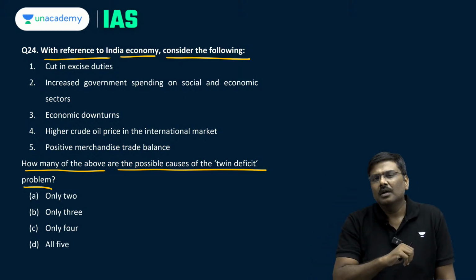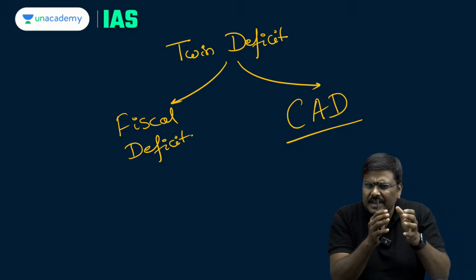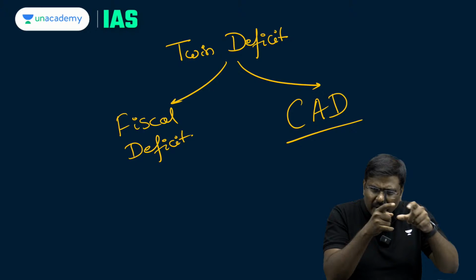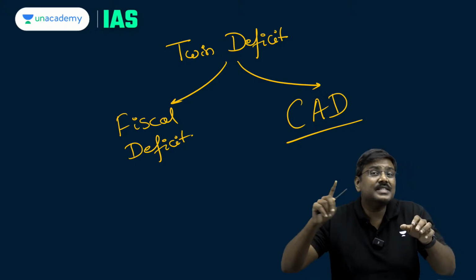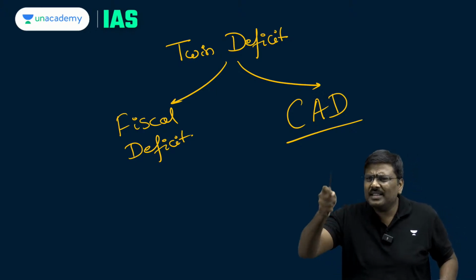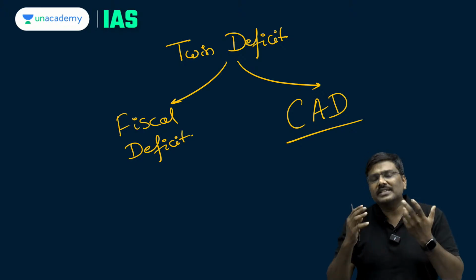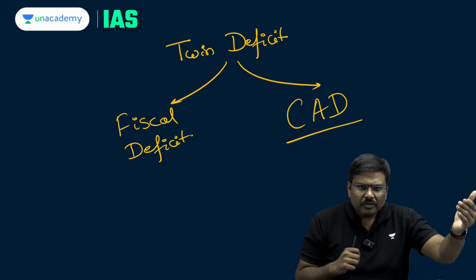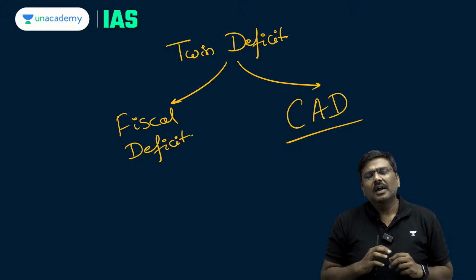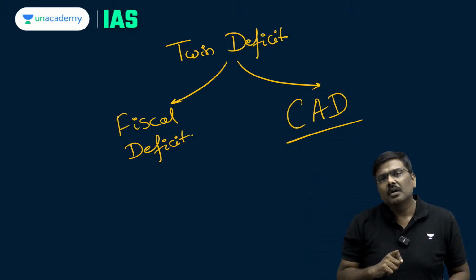And by the way, there is a very close linkage between both of them according to some theories. If one is caused, automatically the second will also be caused. Remember that. If one is caused, automatically the second one will be caused according to many of the theories. For example, let's say we are importing fertilizers and the cost of the fertilizers in the international market will rise up.